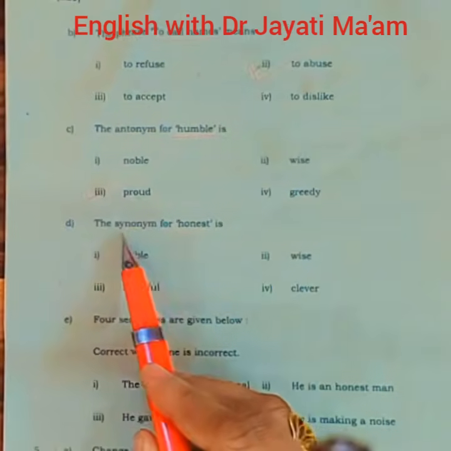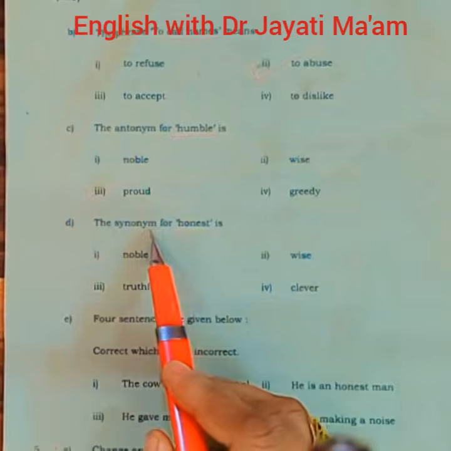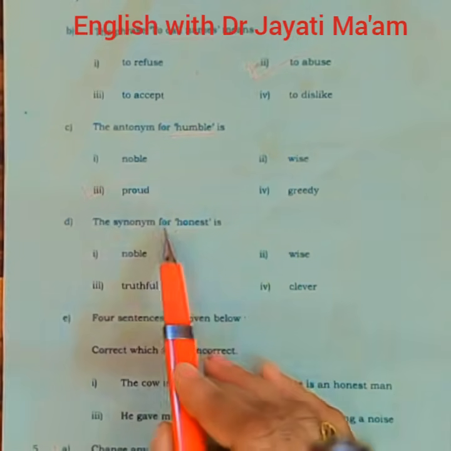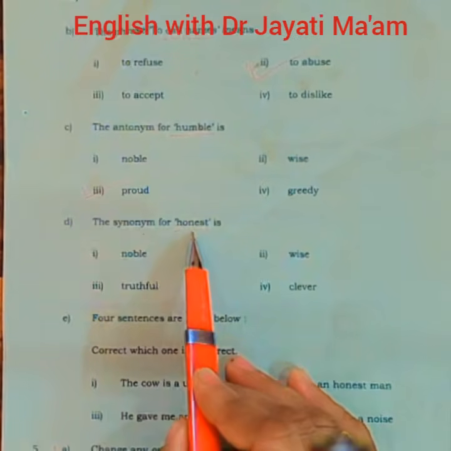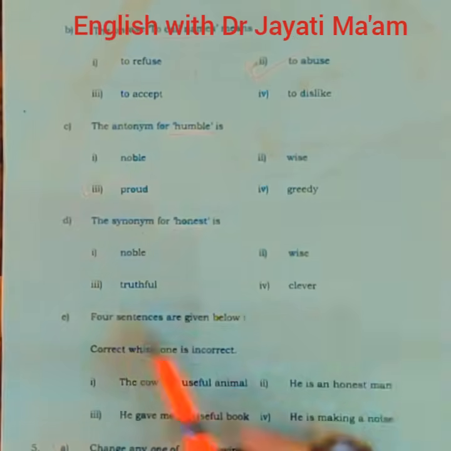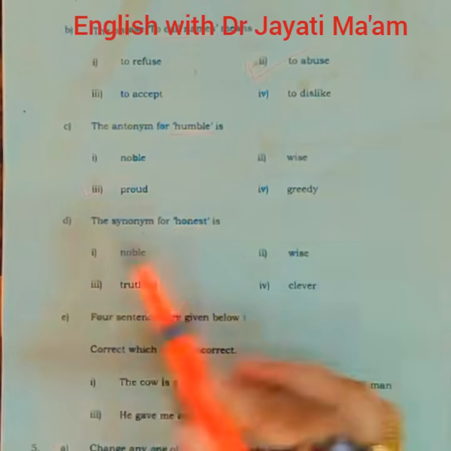So the next word is a synonym. Synonyms are the words which have the same meanings but different spellings. So the synonym for honest is, honest means a person who is sincere, reliable and free from lies. So what is the correct option here?